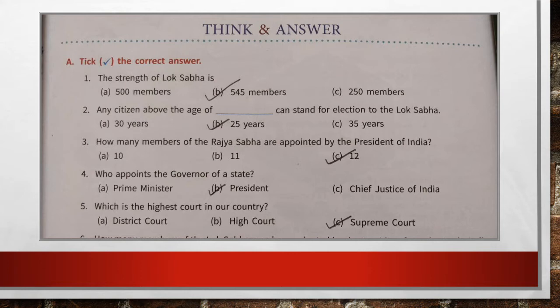Number 3. How many members of the Rajya Sabha are appointed by the President of India? And the correct answer is 12. Who appoints the governor of a state? Answer B, President, is the correct answer. Number 5, which is the highest court in our country? And the correct answer is Supreme Court, number C.